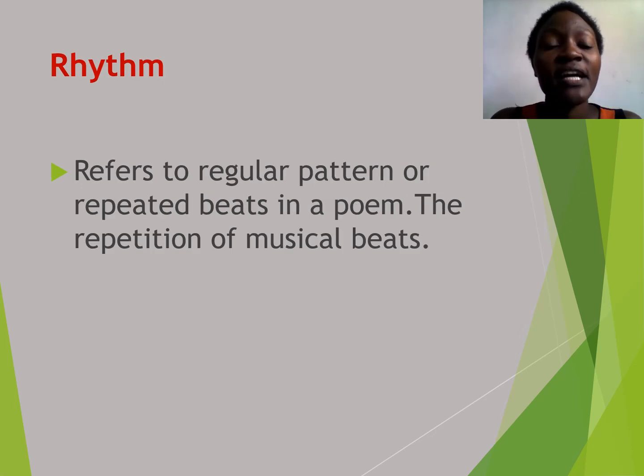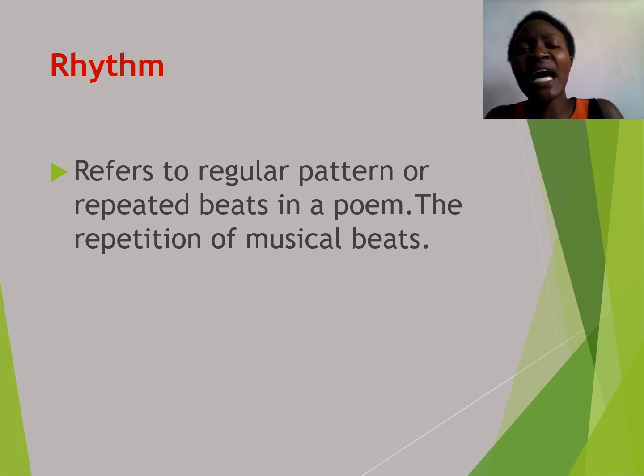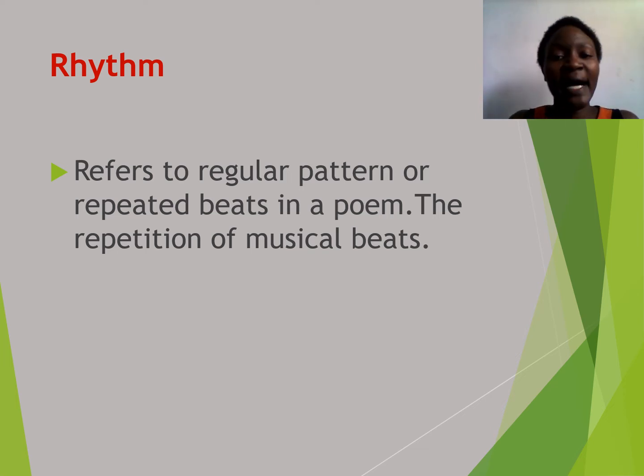The next is rhythm. From repetition, we have realized that repetition creates musicality. And that musicality is what is referred to as rhythm. So rhythm refers to a regular pattern or repeated beats in a poem, the repetition of musical beats. For example, drawing water from the well, from the well, from the well.